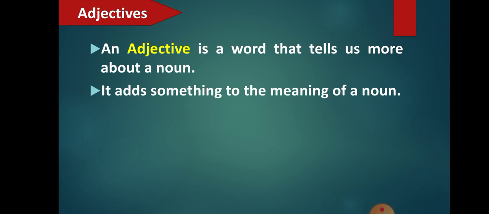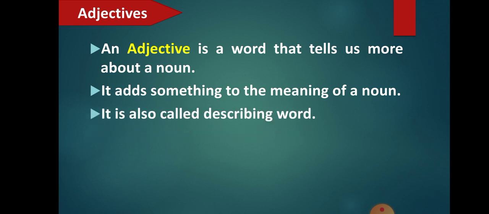You said that the girl is beautiful. So you have defined how that girl looks. Fine. It is also called a describing word. So we can also say that it describes the noun, how the person or a thing or an animal is.